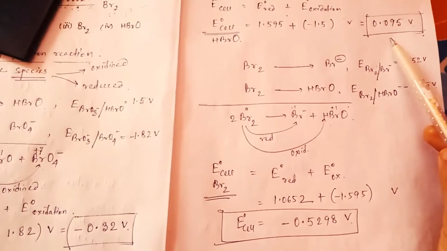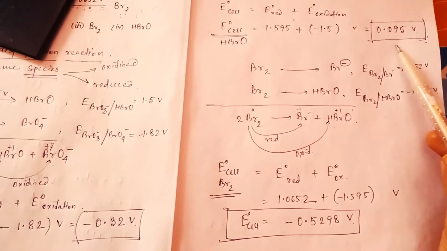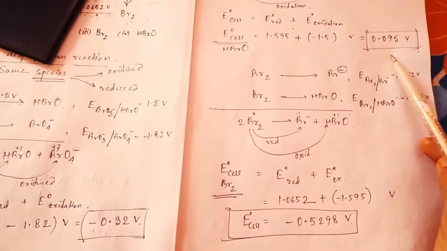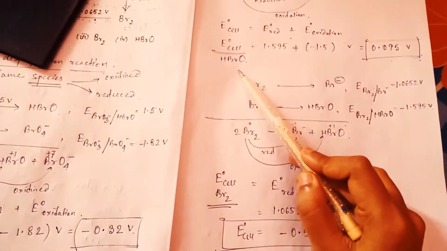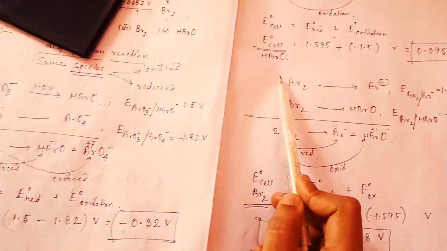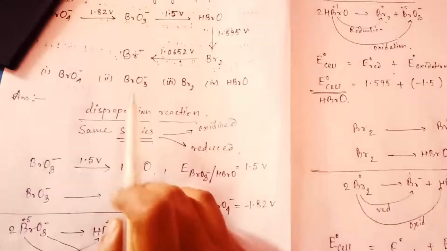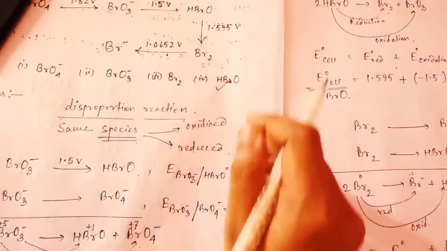So always remember, when the E0 cell value is positive, that means the reaction is spontaneous. So we have to count the positive value. This one is the positive value, and this E0 cell value is for HBrO. So that means the disproportionating species in this reaction is HBrO. So from the options, the right option is this one, HBrO.